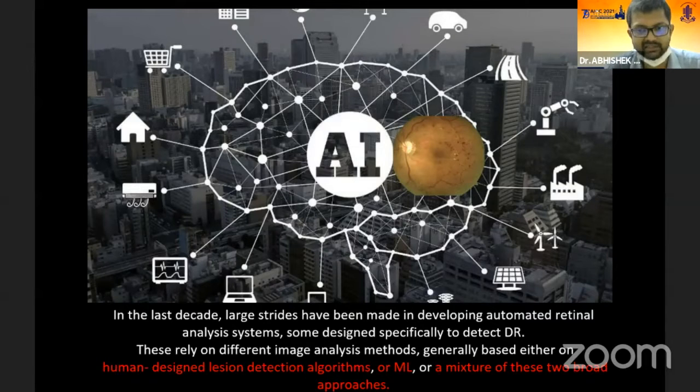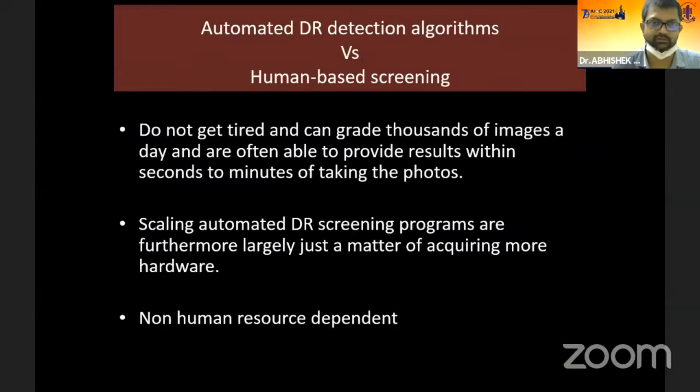In the last decade, large strides have been made in developing automated retinal image analysis systems, some designed specifically to detect DR. These rely on different image analysis methods, generally based either on human designed lesion detection algorithms or machine learning, or a mixture of these two broad approaches. What are the advantages? They do not get tired and can grade thousands of images a day, often providing results within seconds to minutes of taking the photo. So you can install it in a village setup and get the results regarding the risk factors. The scaling of automatic DR screening programs is furthermore largely just a matter of accuracy. So mainly money is the constraint, not the human manpower.